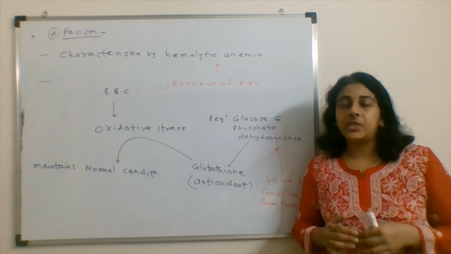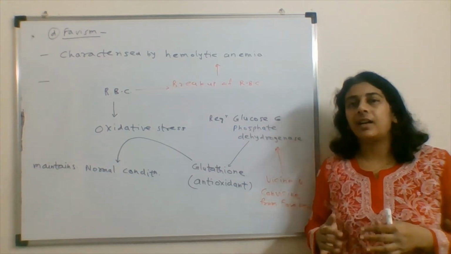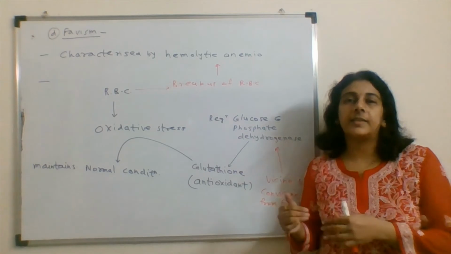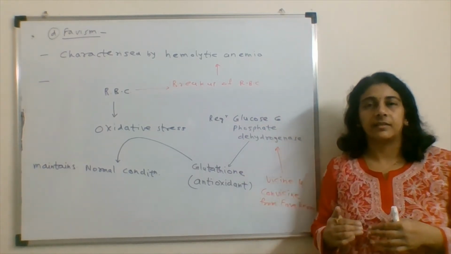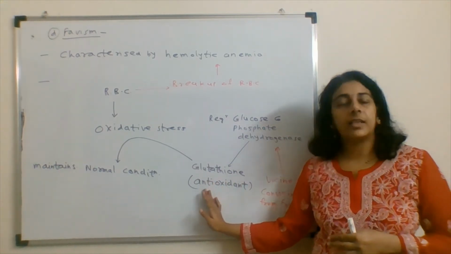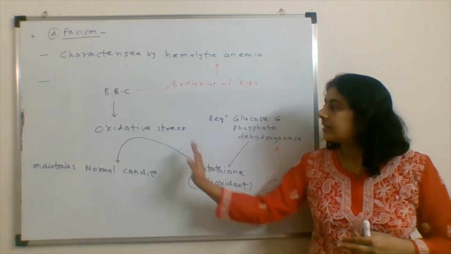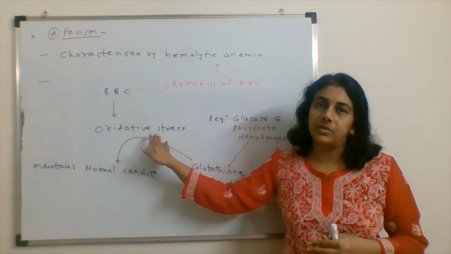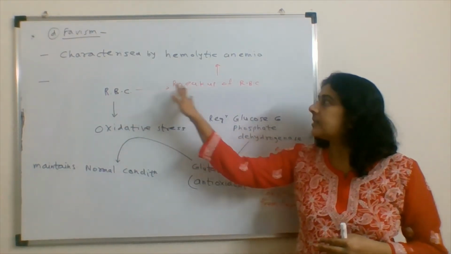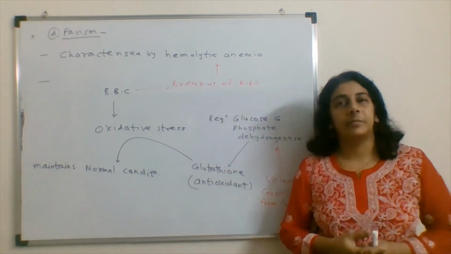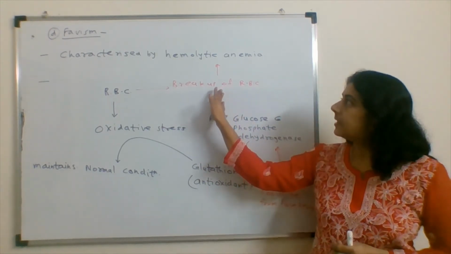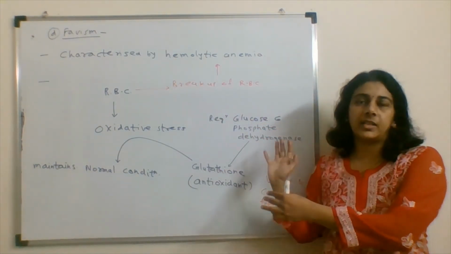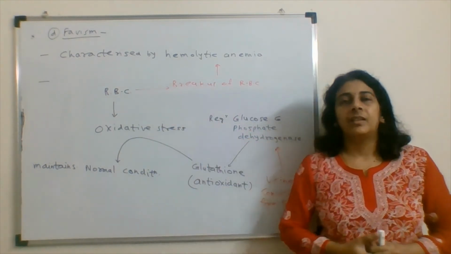Initially the person has the deficiency, and secondly these chemicals are causing its action to go lower. So glutathione is not able to work. Ultimately, the RBCs have to face this oxidative stress, and due to this the RBC starts breaking. This leads to hemolytic anemia, and this whole condition is known as favism.